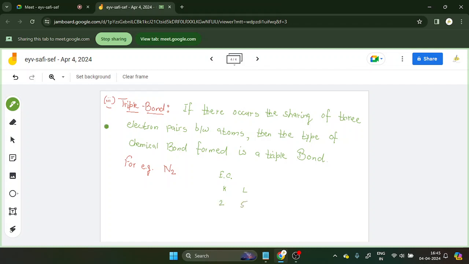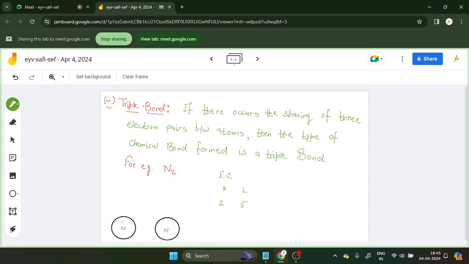Now we can easily draw here. Let's say we have this nitrogen, and then the same nitrogen here.